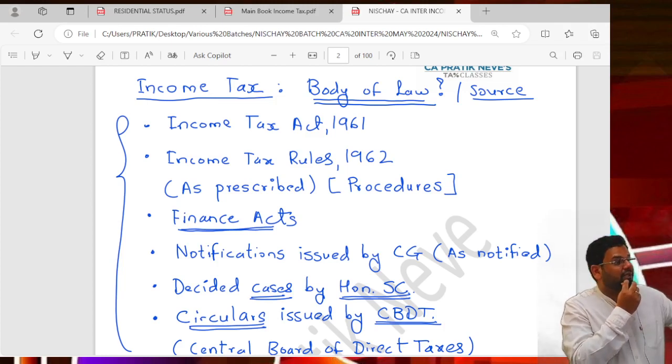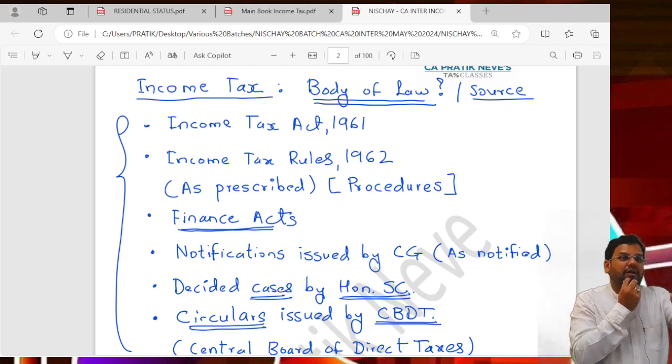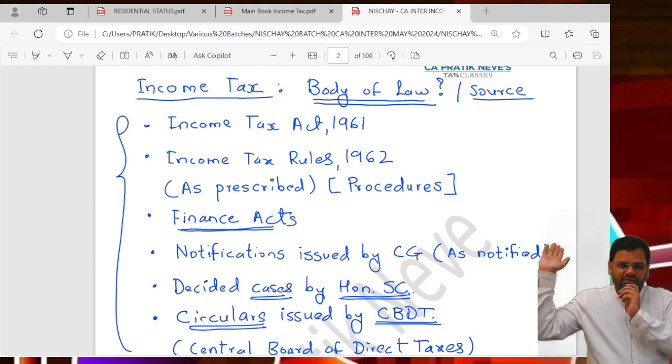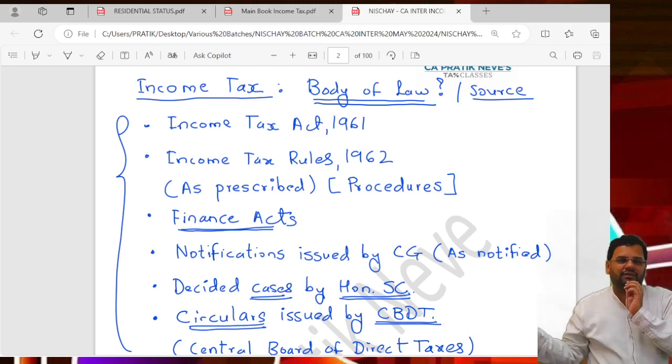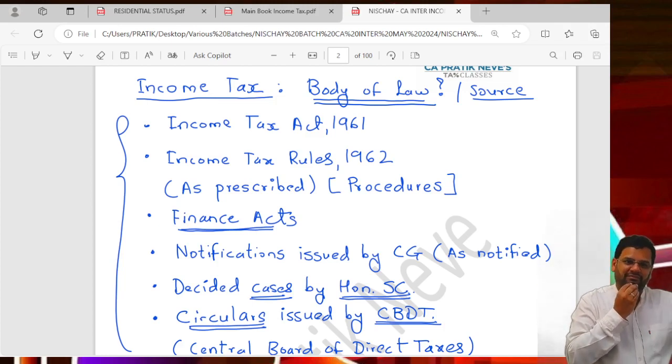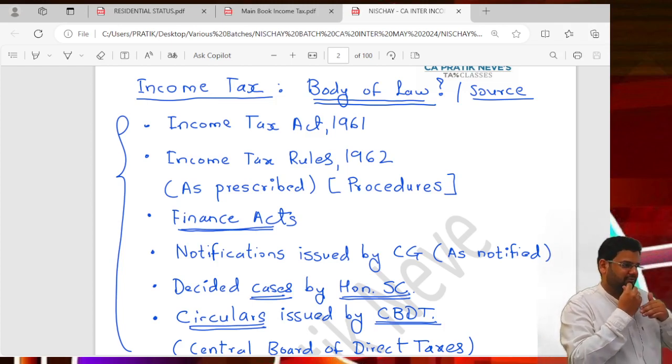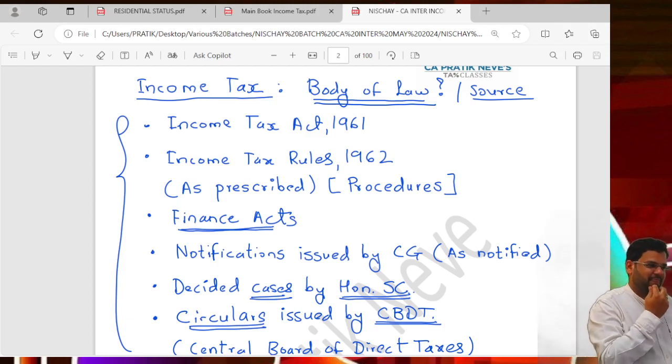But is it exactly the same? The answer is no. But was it a waste? The answer is absolutely no. What I learned in income tax in 2008, when I was doing CA Intermediate, is still relevant today, of course with amendments.